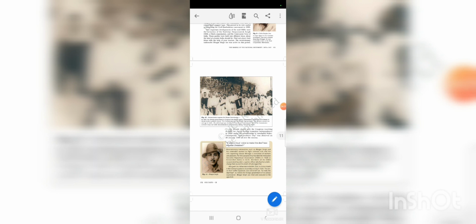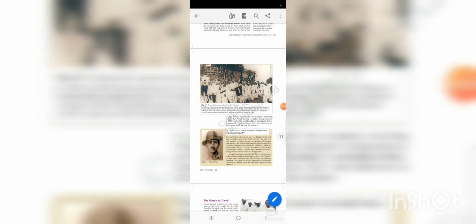So they started looting the government treasury. In the same way, they looted the train to Lucknow at Kakori, which was carrying the government treasury. This incident was known as the Kakori conspiracy case.